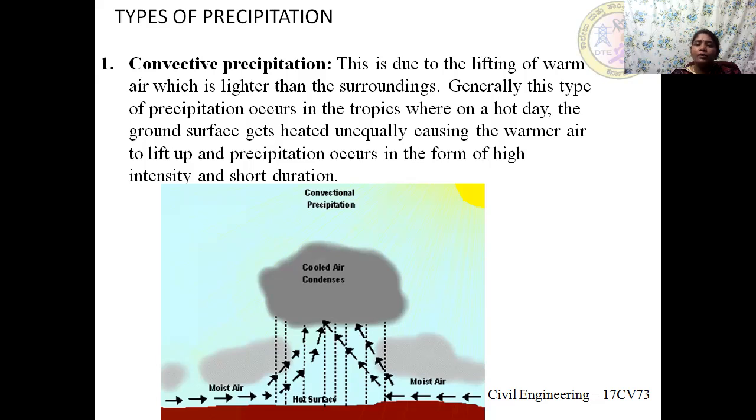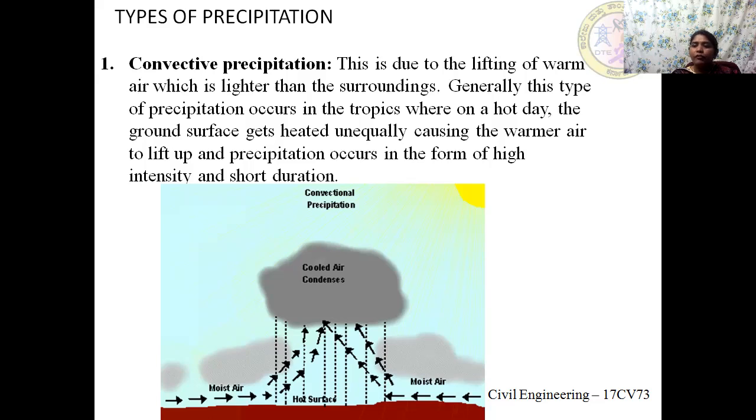It lifts this warm air, and this warm air starts moving up, and in the presence of a sufficient amount of moisture, it condenses over nuclei to form the clouds by the process of condensation, and then later on precipitates back to the earth's surface. So usually this happens during the summer season, on hot days when the temperature is high, the ground surface becomes hot, and the air becomes warmer and starts moving up.